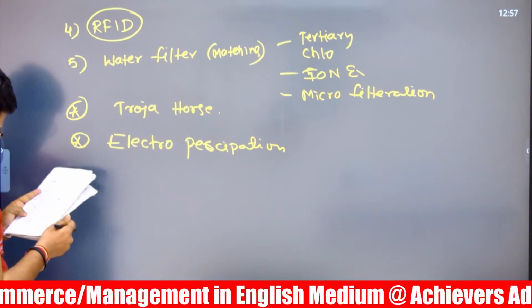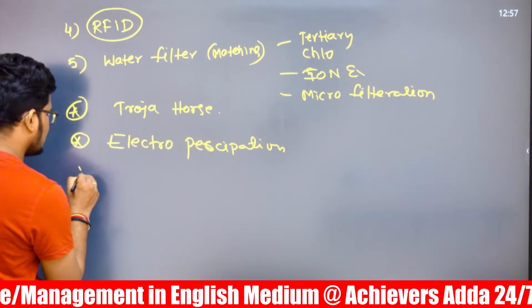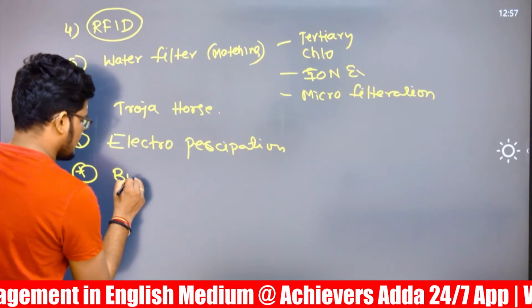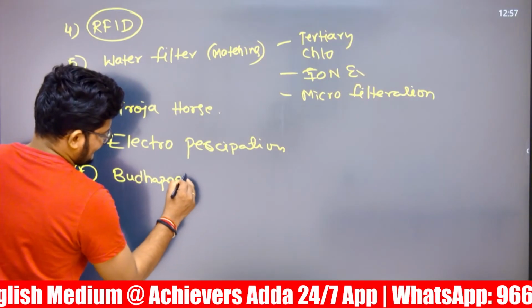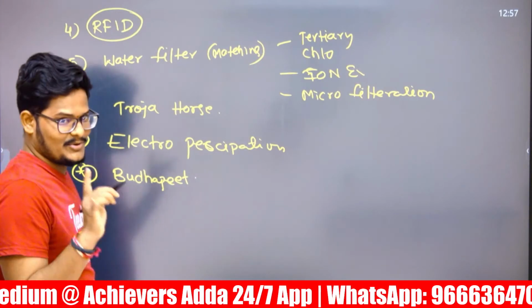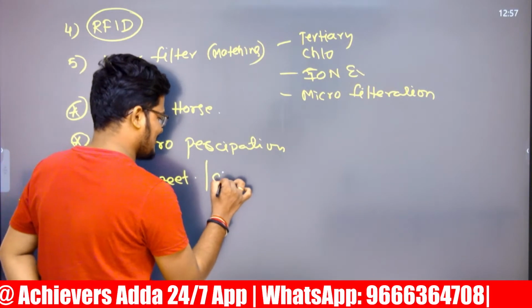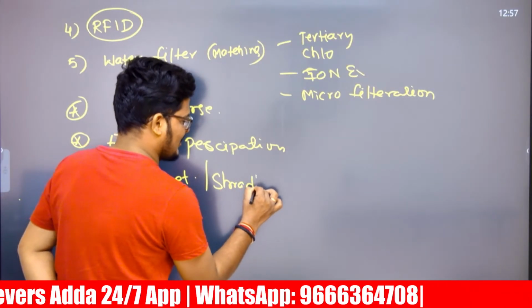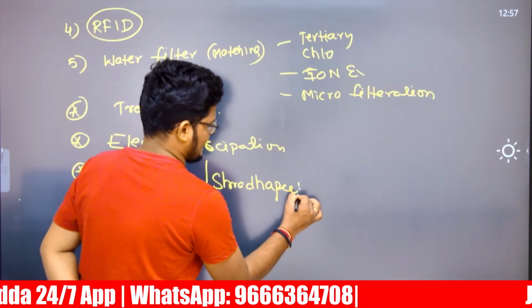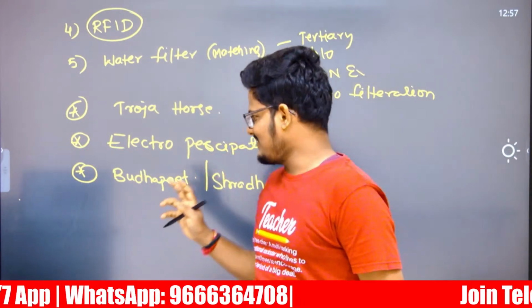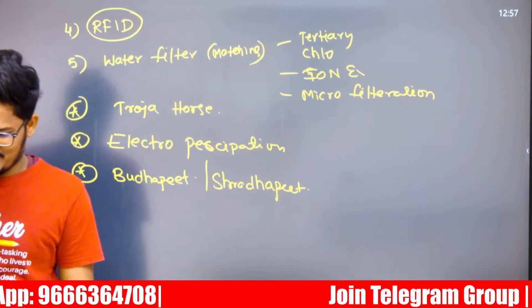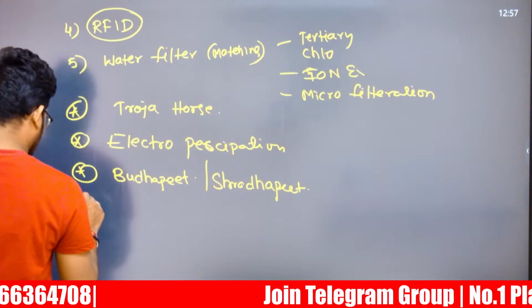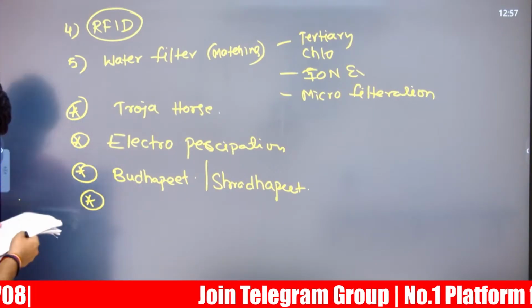After that, there is also a question related to Buddhapet University. I think this is Buddhapet University or Shraddhapet University, because there is a university called Shraddhapet University, which is a PYQ of January 2025. But they are saying Buddhapet. I am not confirming this, because students will not remember exactly. We also cannot blame them.